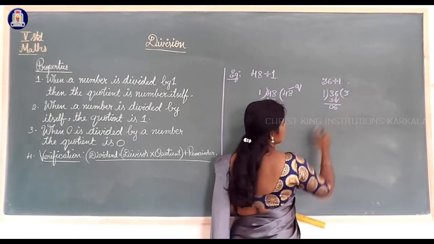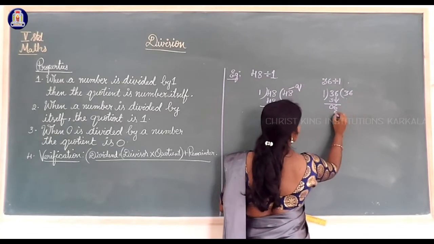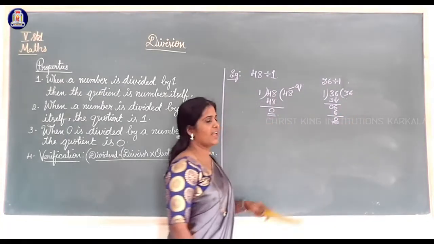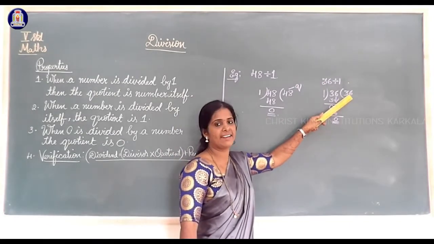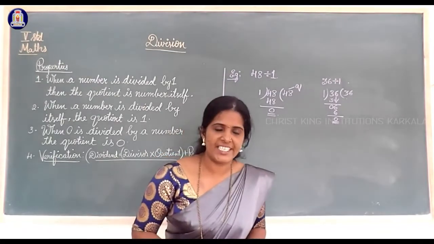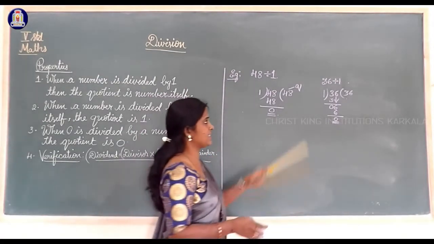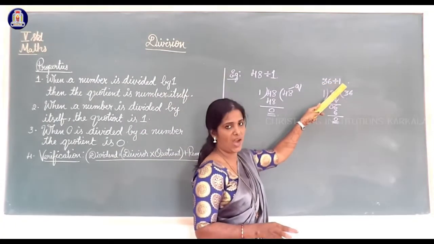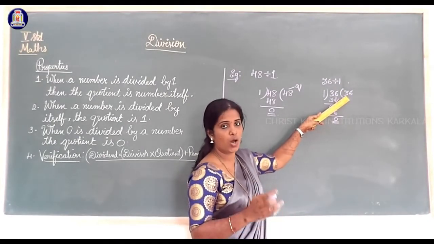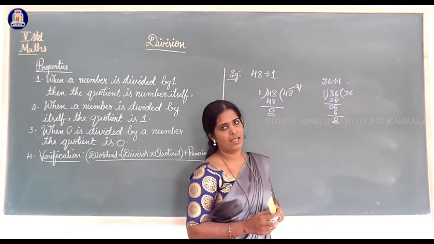Next I will take 6. 1, 6 are 6. 6 minus 6 is equal to 0. Check that. Here quotient is 36. Whether it is single digit, 2 digit, 3 digit, whatever it is, if you are dividing by 1, you are getting that number as the quotient, always that number itself.